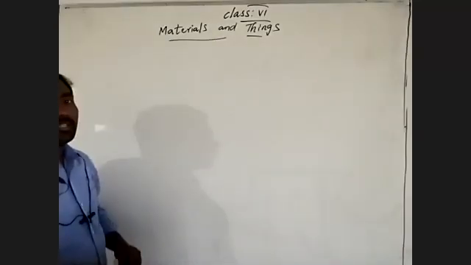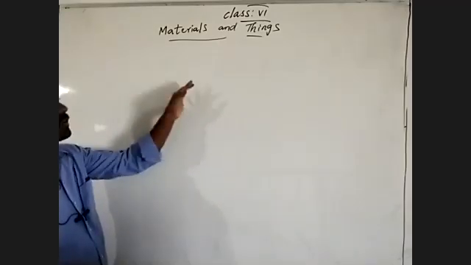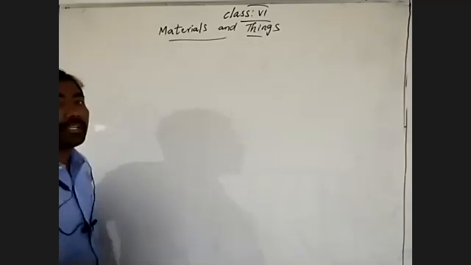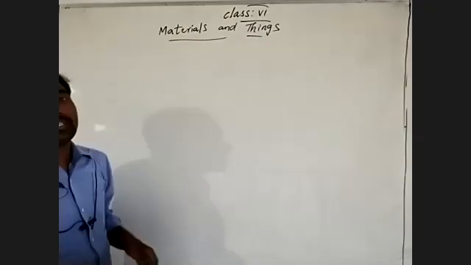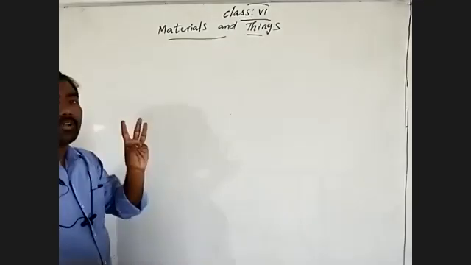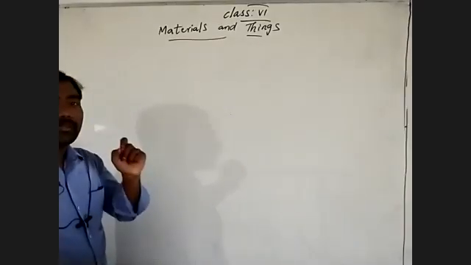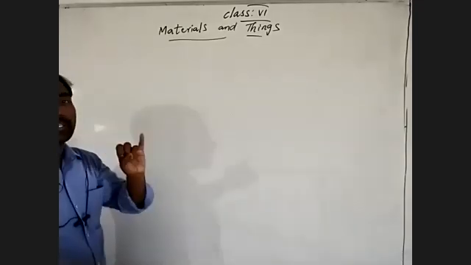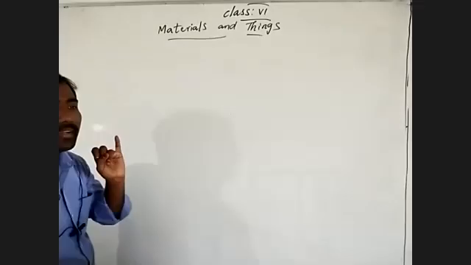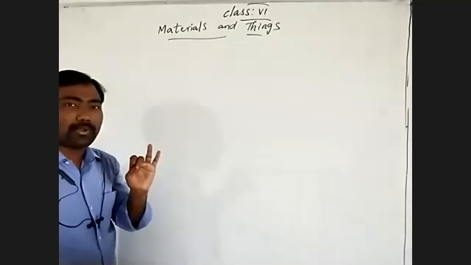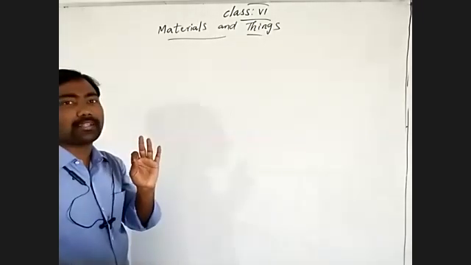At the same time, we observed what type of properties are followed by the materials. What are the properties of materials? We discussed three types of properties of materials. What are those three properties? One is transparent, the second property of the material is opaque, and the third property of the material is translucent.